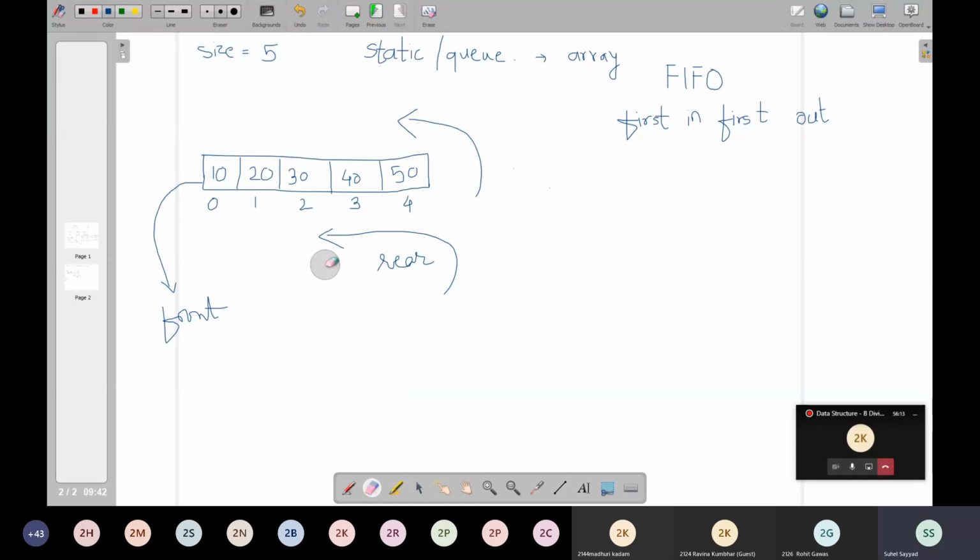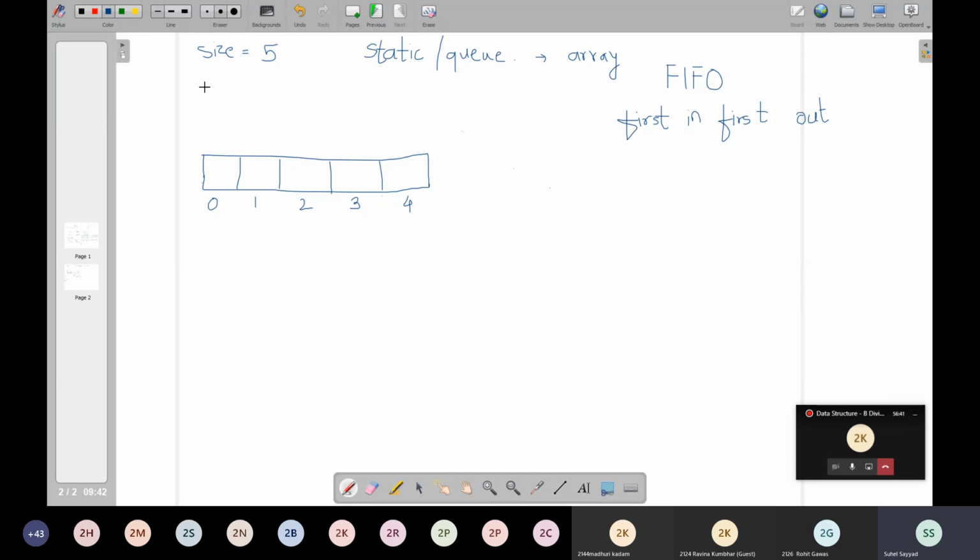Did you understand now the basic concept of queue? Now we need to take some examples before we actually implement this statically with the help of an array. Initially we don't have any elements, so initially our queue is empty. And we all know that there are two ends that have to be maintained.